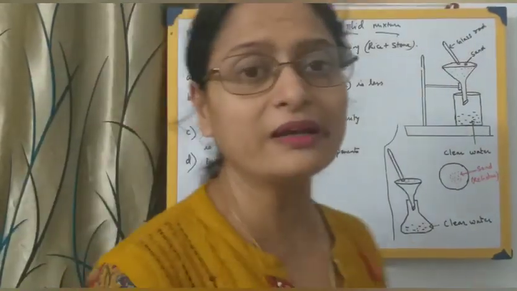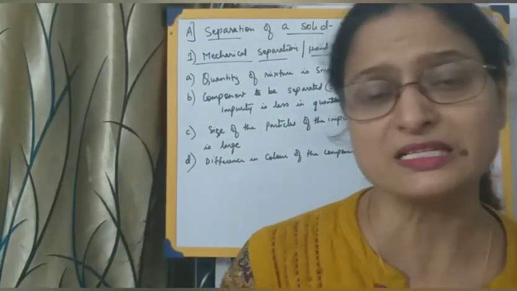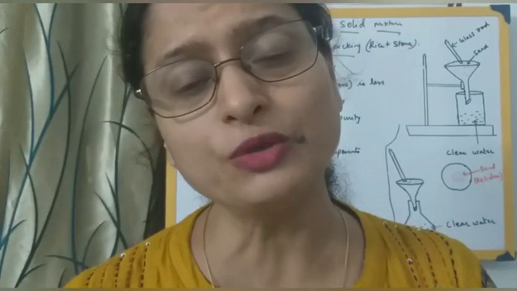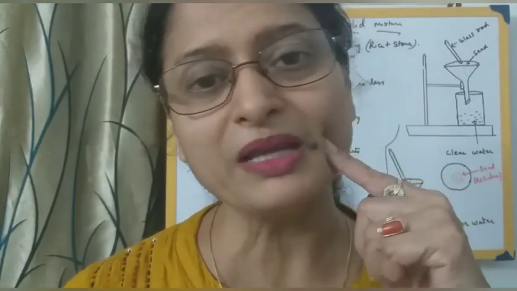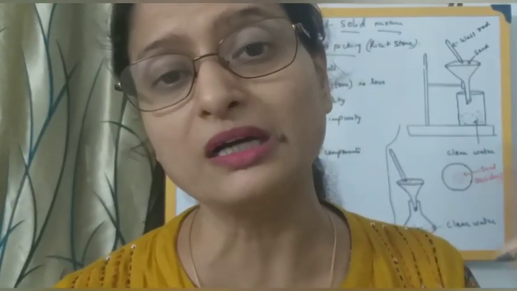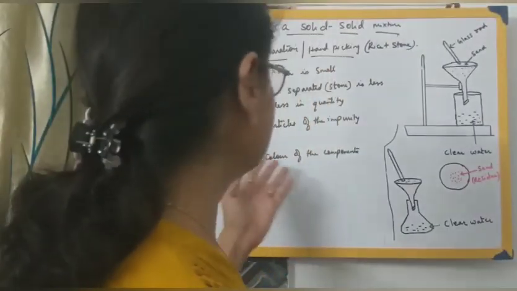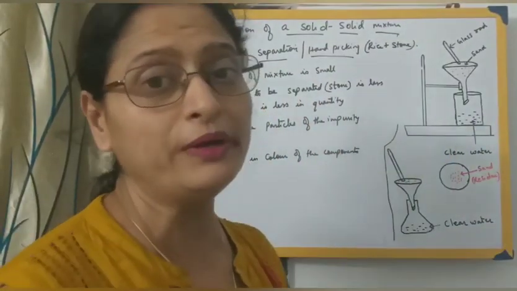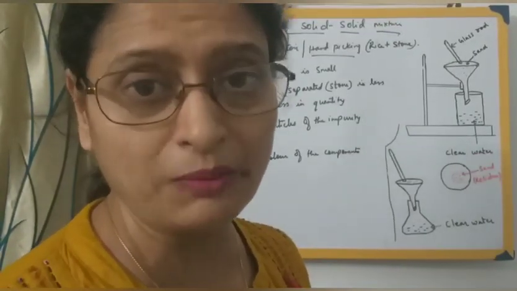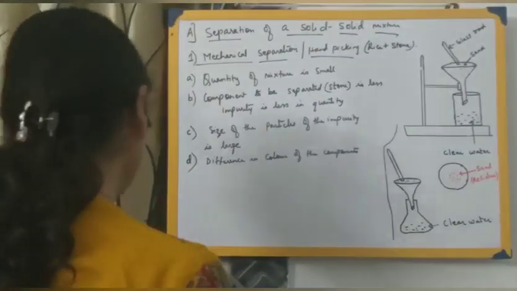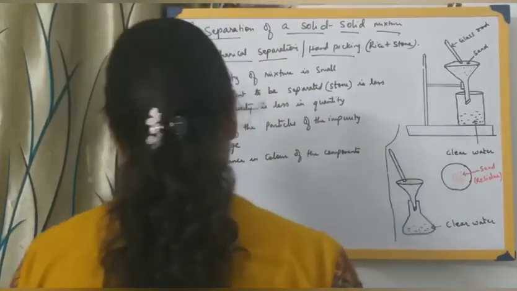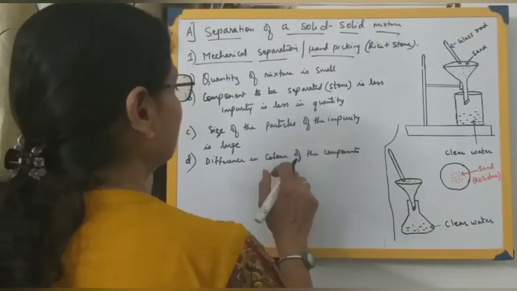Sometimes it happens that the rice you buy has white rice grains, and the impurity which is present over there is also white in color. Then when you eat it, you find something has come into your mouth and you realize something white was there, because both the colors were same. It becomes difficult to separate. So there should be a large difference in color of the two components, the one which you want to separate and your main component.